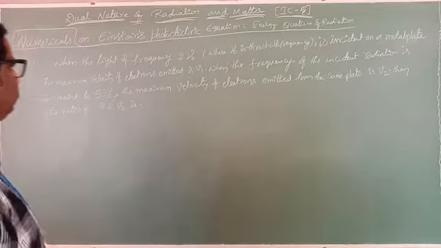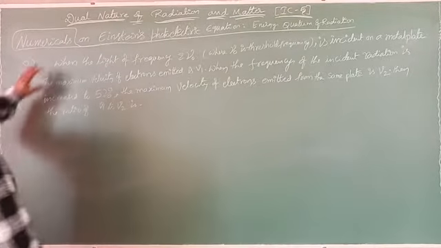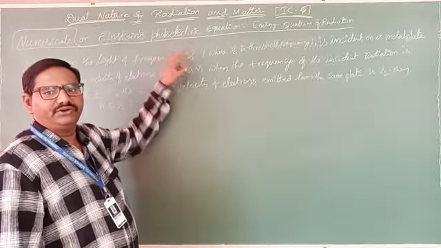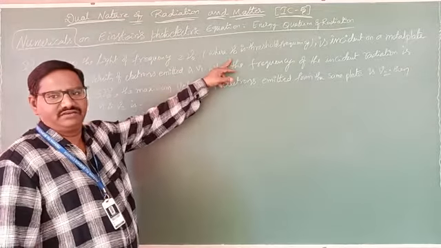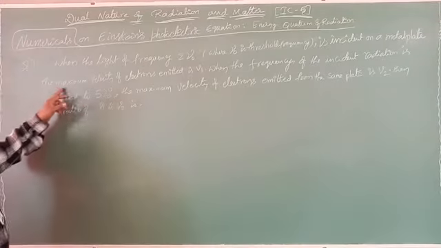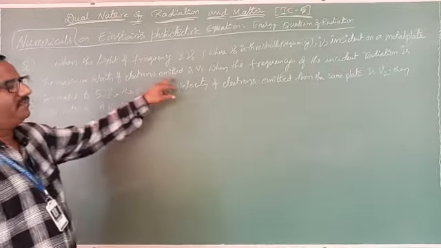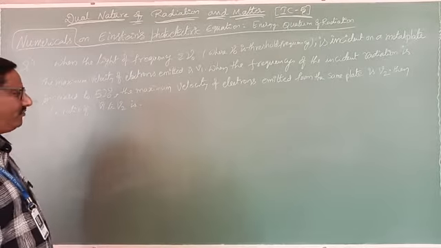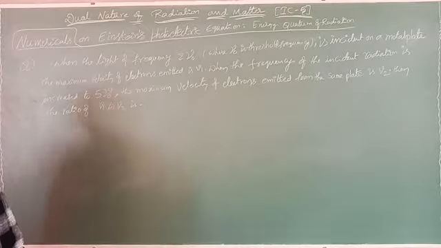See here, when light of frequency 2 nu naught, where nu naught is the threshold frequency, is incident on a metal plate, the maximum velocity of electrons emitted is v1. What is Einstein's photoelectric equation?